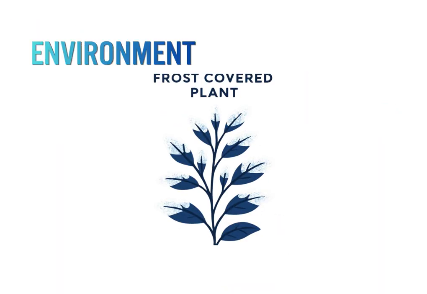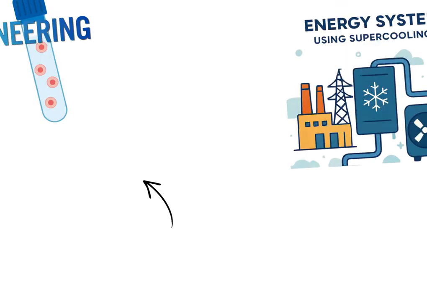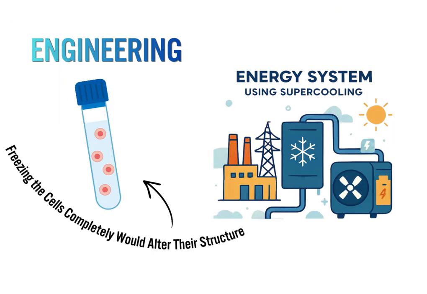In nature, some plants survive freezing temperatures by preventing ice from forming inside their cells. Instead, the water stays in a supercooled liquid state, avoiding damage. In engineering, we can see supercooled examples in things such as cryopreservation, where scientists try to cool biological samples without forming ice. We can also see them in thermal energy storage systems, where supercooling can delay when stored energy is released. We can also see it in material processing. Supercooling affects how materials solidify and their final properties.